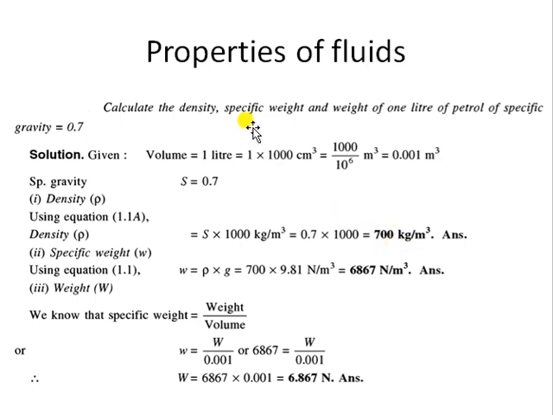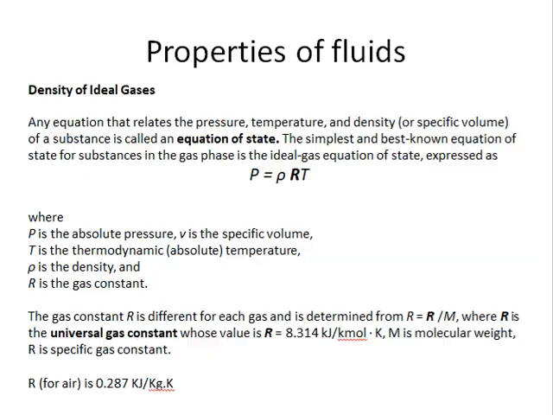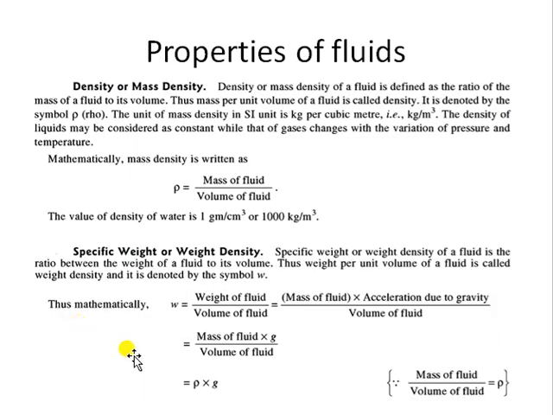Second, you need to calculate the specific weight of the fluid. If you have the density, you can find the specific weight. You know the relation. You have the density, and you know the value of g, 9.81, so you can find the specific weight. Specific weight is density into g.